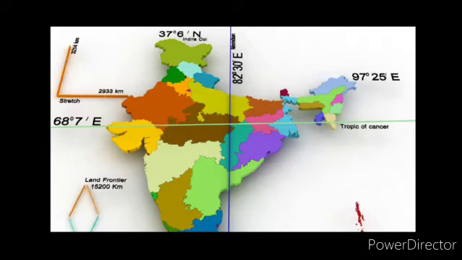So the standard meridian passing through Mirzapur in UP, that is 82 degree 30 minute east, is taken as the Indian Standard Time. Therefore the watches are showing the same time everywhere.